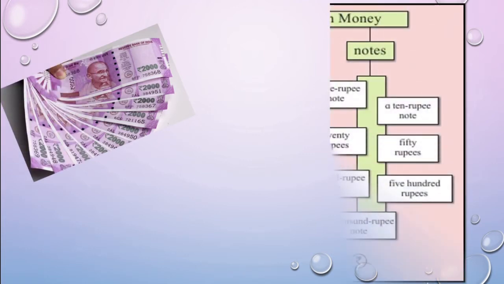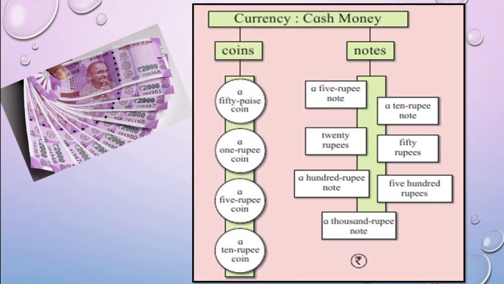Today we see money in the form of coins and notes. Yes, this we call currency. Currency, otherwise cash money. We have now coins and notes currently, isn't it? Yes, coins. There are different coins with the different denominations, and we have different notes with the different denominations, isn't it? We will go through some of them.